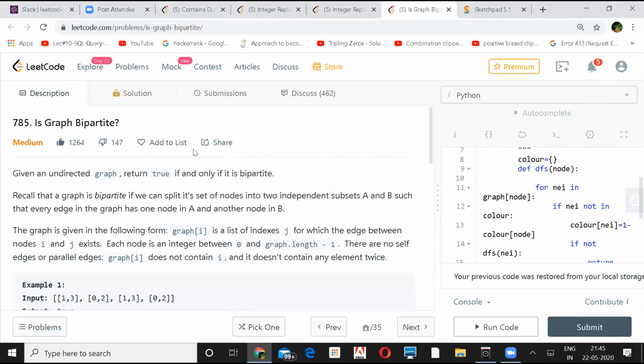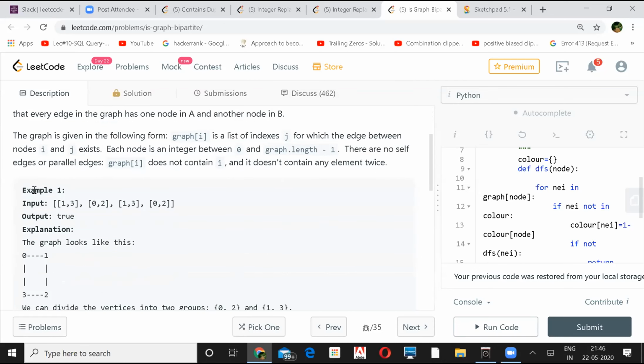The problem is whether the graph is bipartite or not. An undirected graph is given, and we need to return true if and only if it's bipartite. A graph is bipartite if it can split its set of nodes into two independent subsets, A and B, such that every edge in the graph has one node in A and the other in B. The graph is given in the form of graph[i], a list of indices j for which an edge between node i and j exists, and each node is an integer between 0 and graph.length - 1. There are no self or parallel edges, and graph[i] doesn't contain i or any element twice.